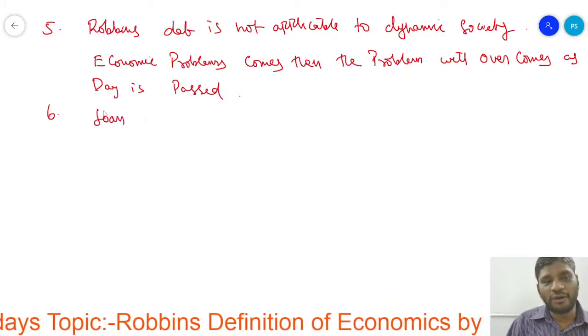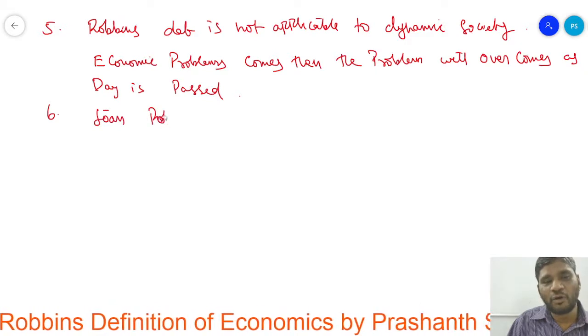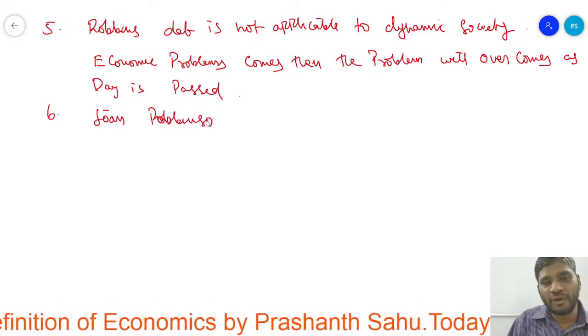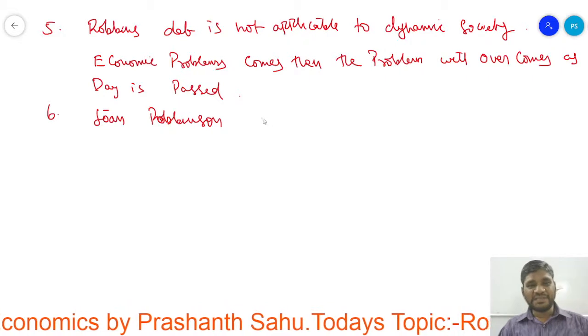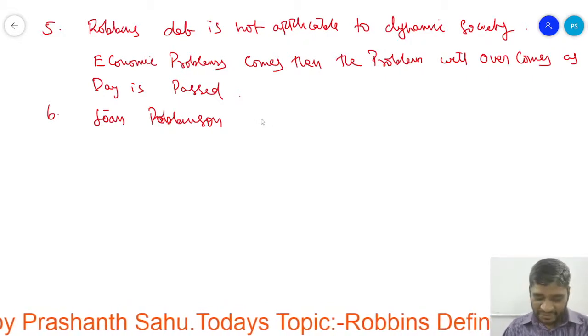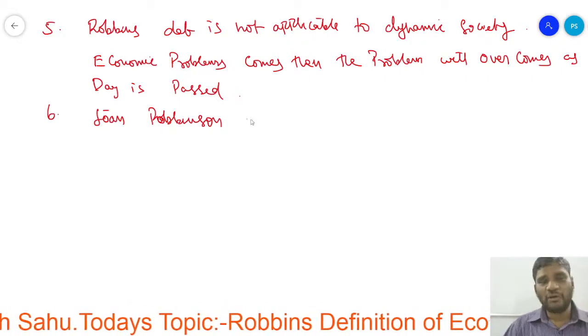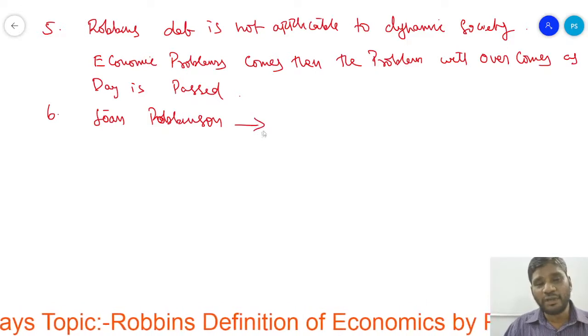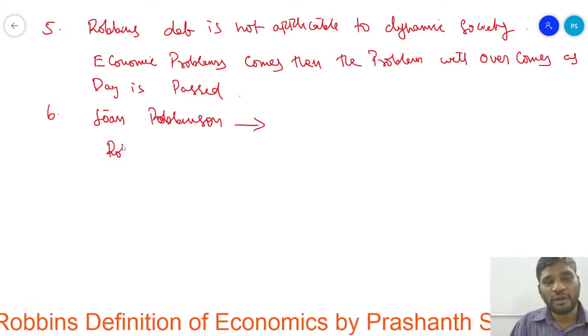John Robinson criticized the Lionel Robbins definition. Okay, so what did Robbins tell?